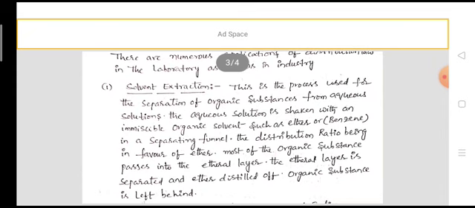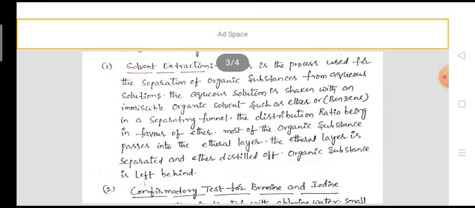First, the aqueous solution is shaken with an immiscible organic solvent such as ether or benzene in a separating funnel. The distribution ratio being in favor of ether, most of the organic substance passes into the ether layer. The ether layer is separated, and then the ether is distilled off, and the organic substance is left behind.